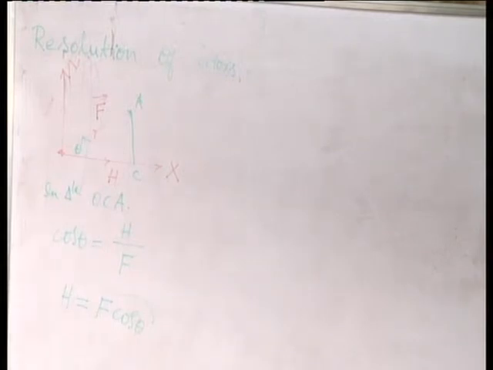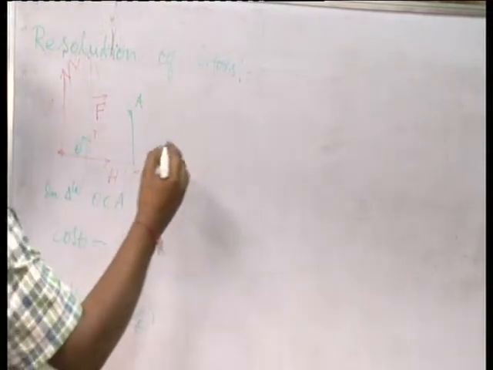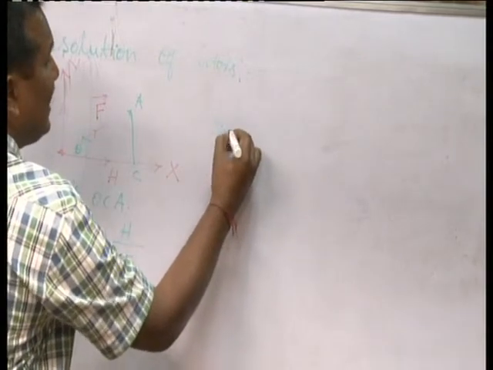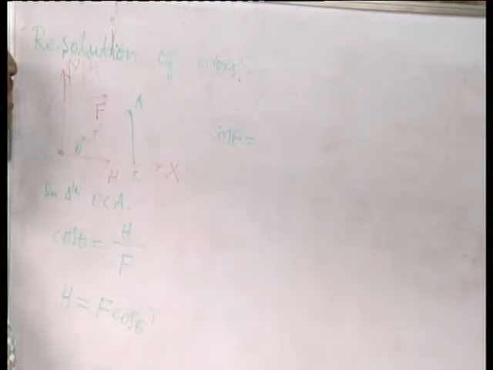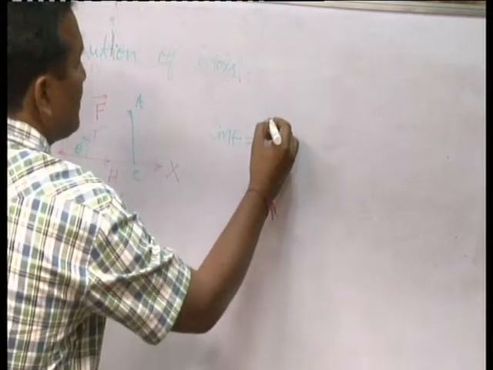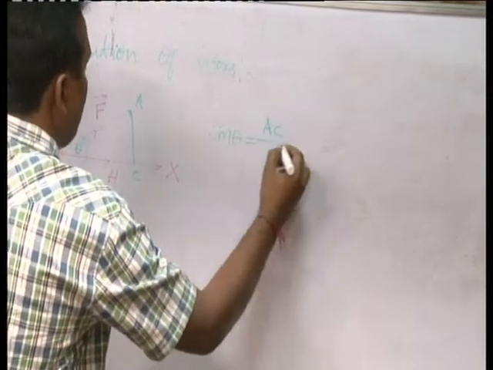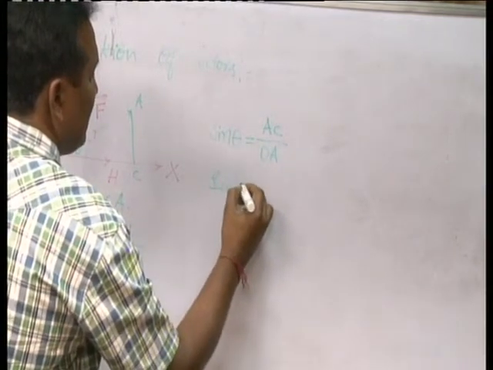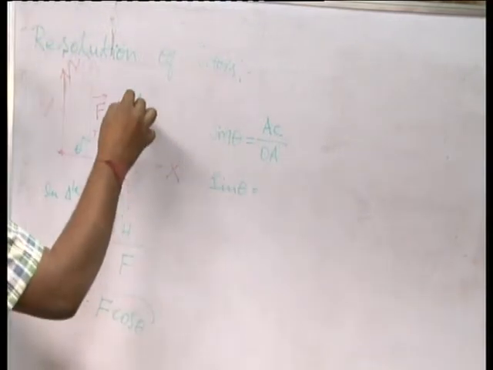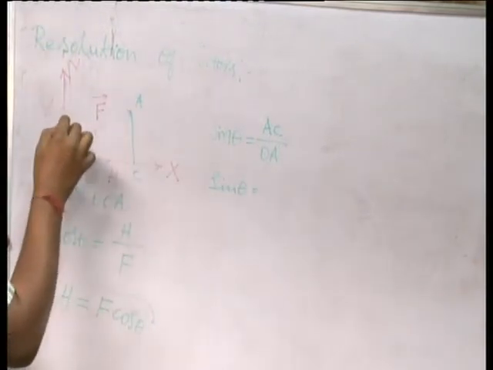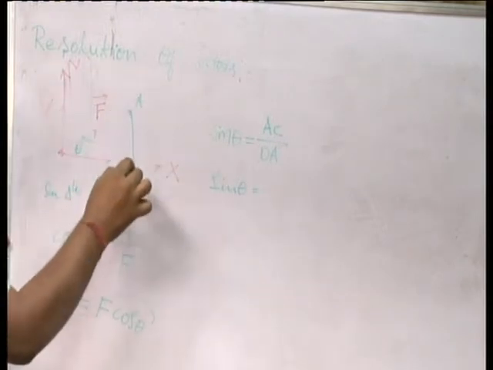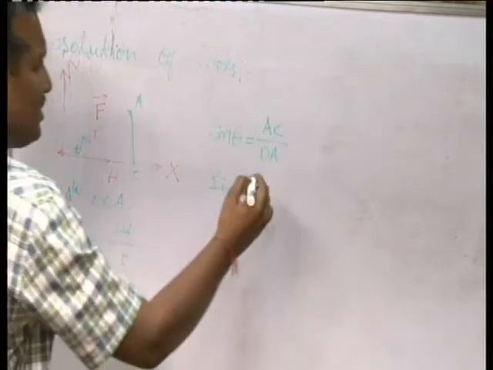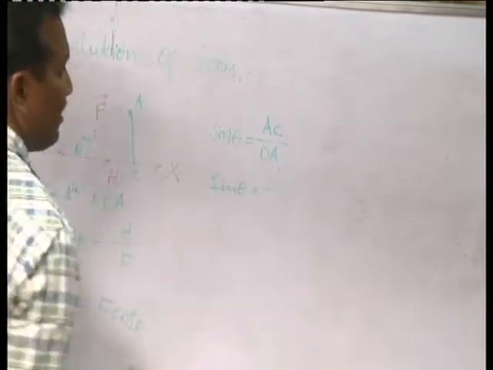Similarly, how can you calculate the vertical component of the same force? In the same triangle OCA, define the sine of the angle. Sine theta is the opposite side to the hypotenuse, that is AC over OA. AC is a vertical line parallel to the y axis, therefore it is a replica of the y axis, so instead of AC you can write the vertical component V.